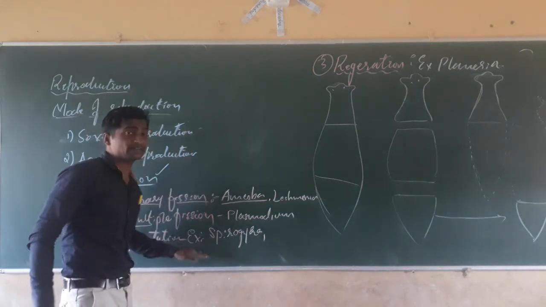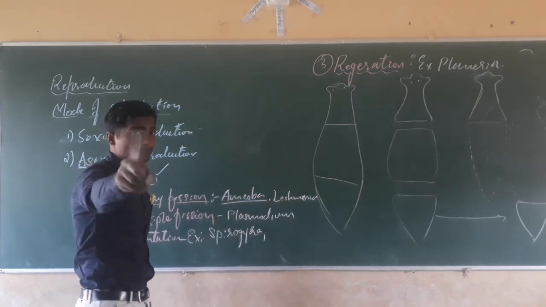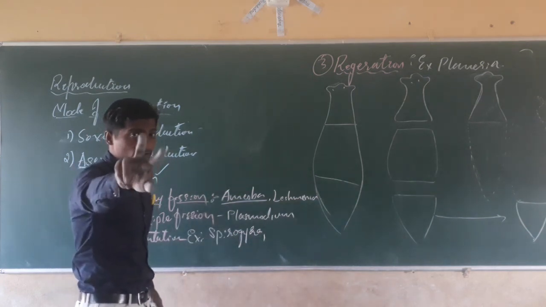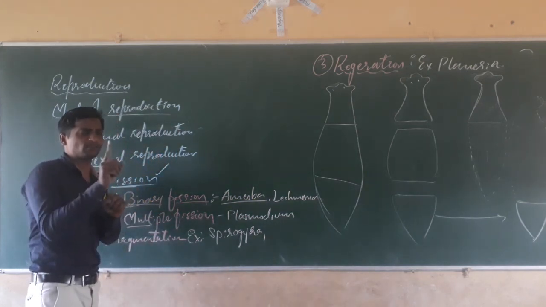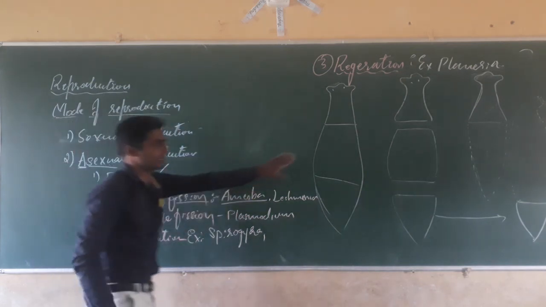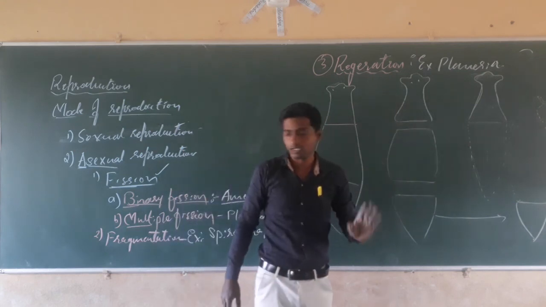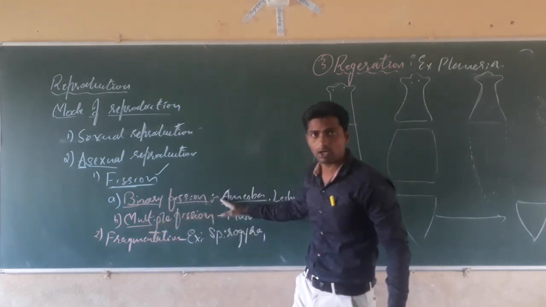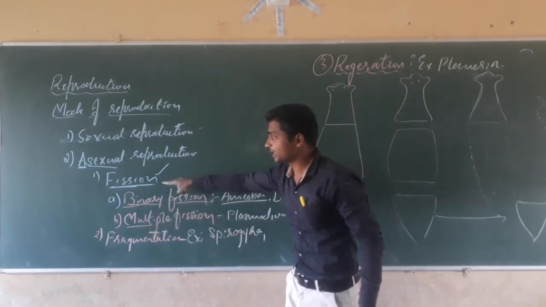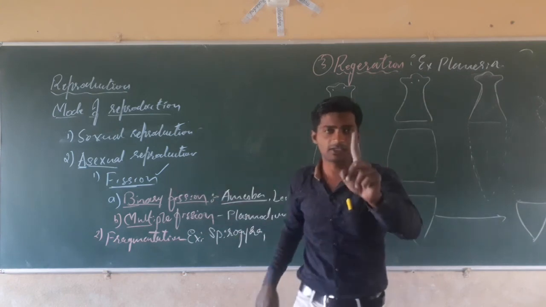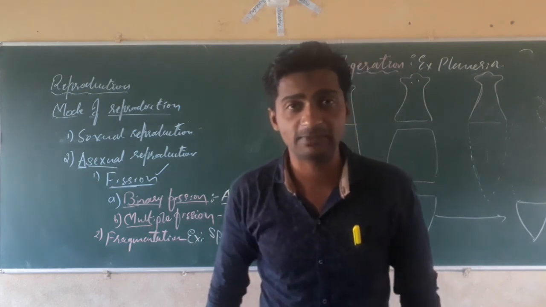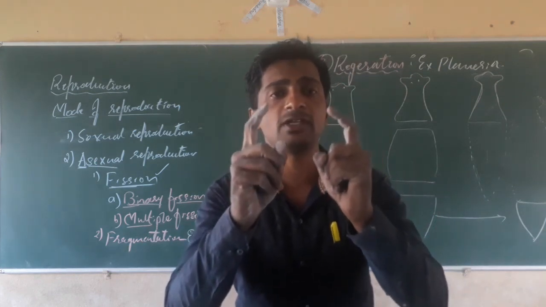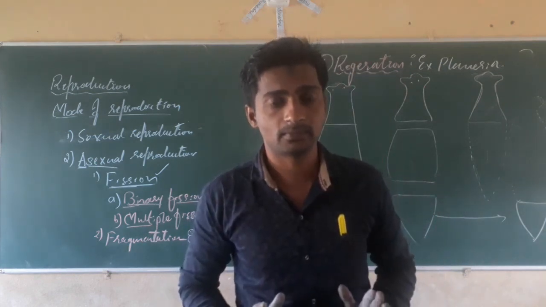In all these cases, a single body is involved. But in the case of sexual reproduction, both male and female are involved. Here, a single body is involved in the reproduction. It means that in asexual reproduction, a single mother body is required for reproduction, but in sexual reproduction, both male and female are required, isn't it?